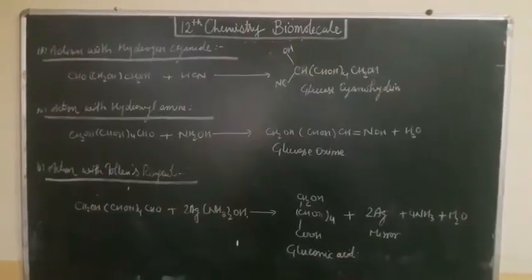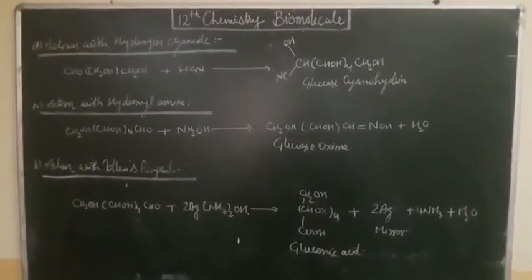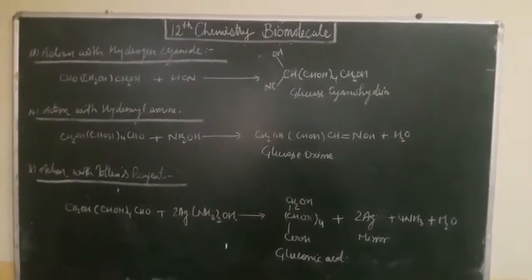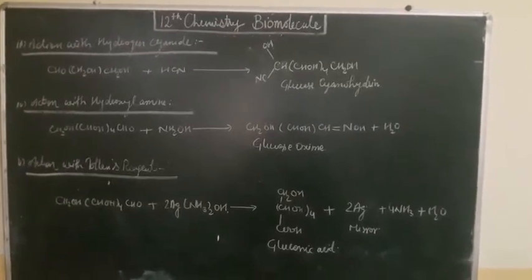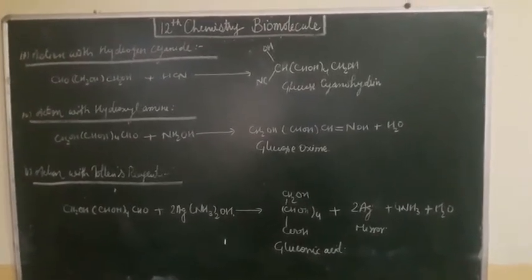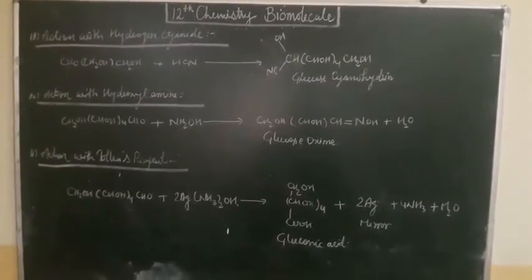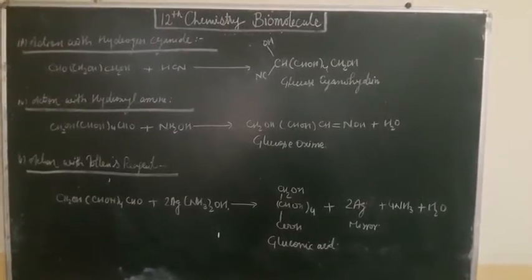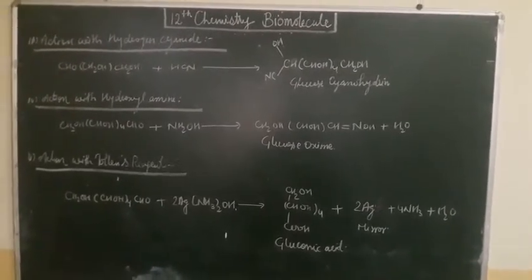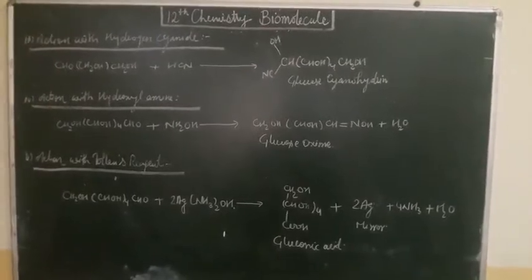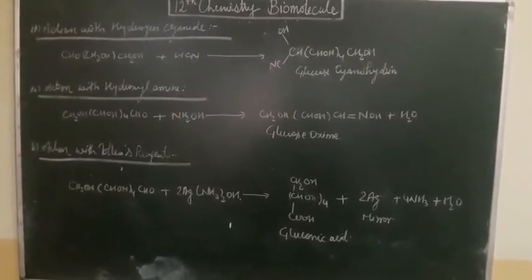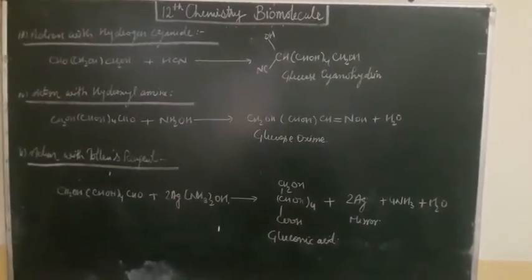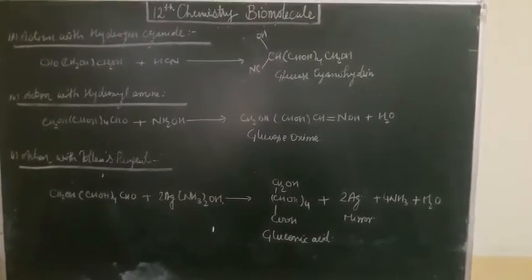So next, after the oxidation processes, you also know how glucose is converted into gluconic acid and saccharic acid with mild and strong oxidizing agents. Next is the action with hydrogen cyanide. When glucose reacts with hydrogen cyanide, it is converted into glucose cyanohydrin. Okay, this is the structure of glucose cyanohydrin. Next is the action with hydroxylamine. When glucose reacts with hydroxylamine, it is converted into glucose oxime.